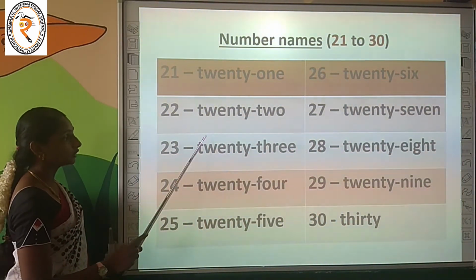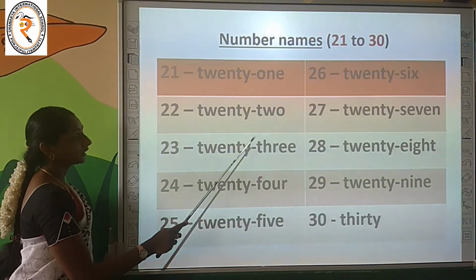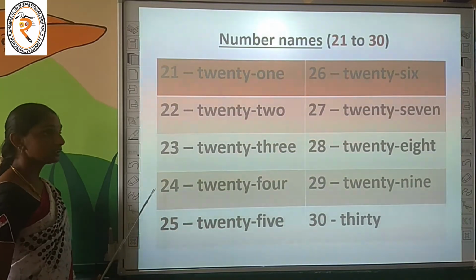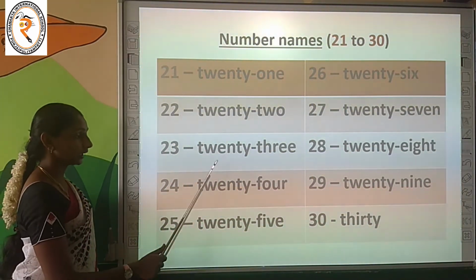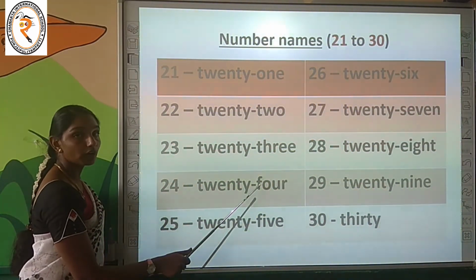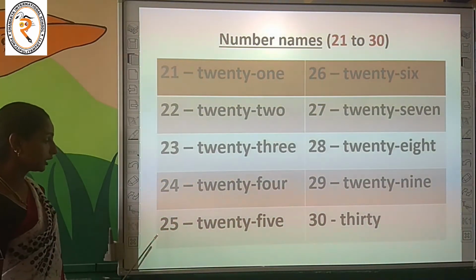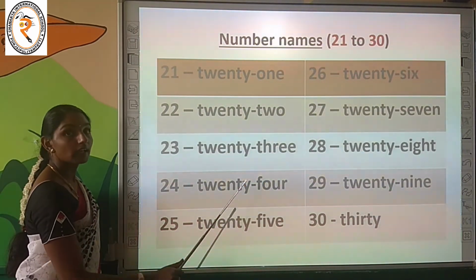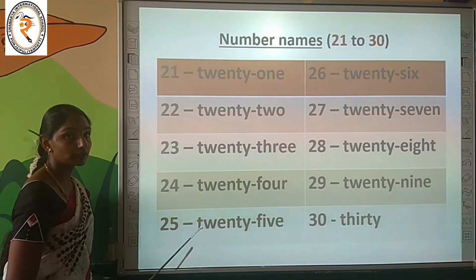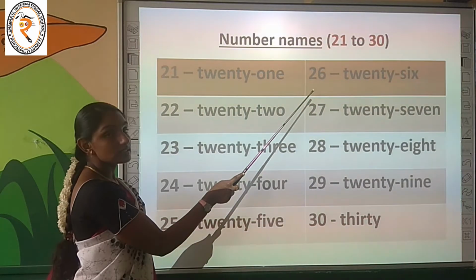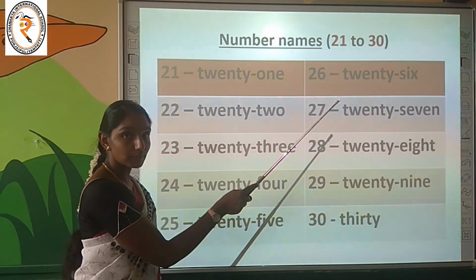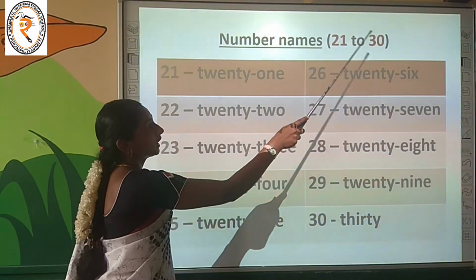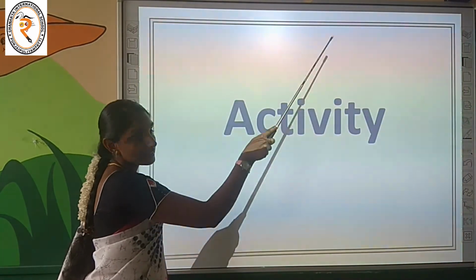What is the number, children? 23. TWENTY, 20, THREE, what is it? 3, that is 23. What is it? 24. TWENTY, 20, FOUR, 24. Very nice. What is it? 25. TWENTY, 20, FIVE, 5, what is it? 25. Can you tell me what is the number? 26. Shall we spell the number name? TWENTY, 20, SIX, 26. Very good.